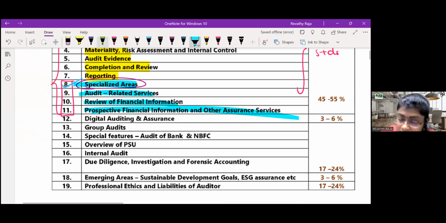Still, we have some more additional topics like digital audit. Internal audit, there have been many changes. Then ESG, SDG, etc. So this we will keep for another short session.